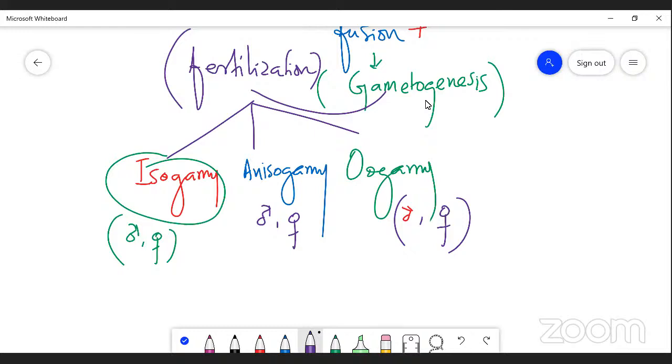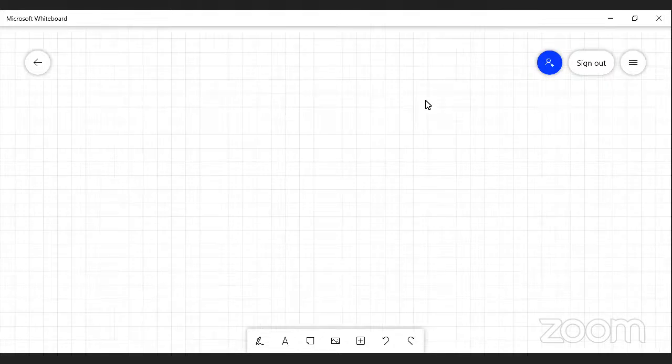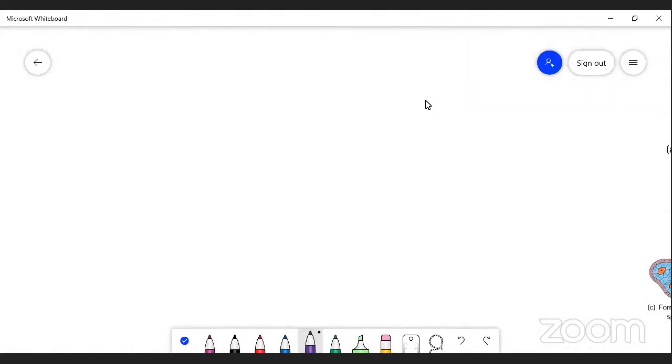Generally, the gametes are of different size and different shape.